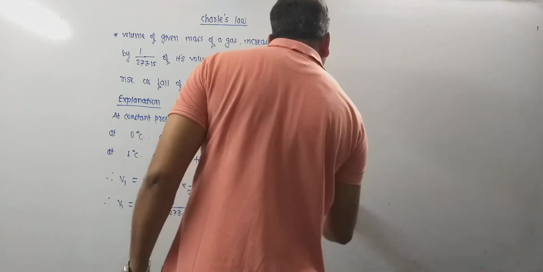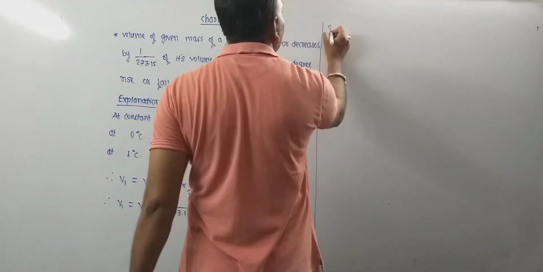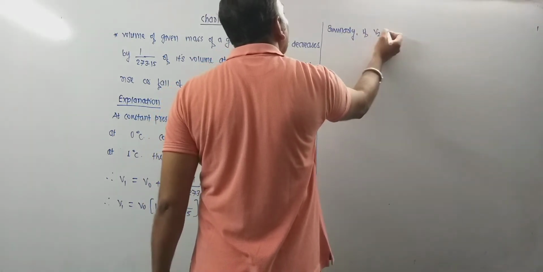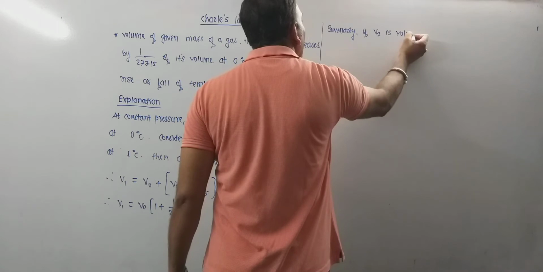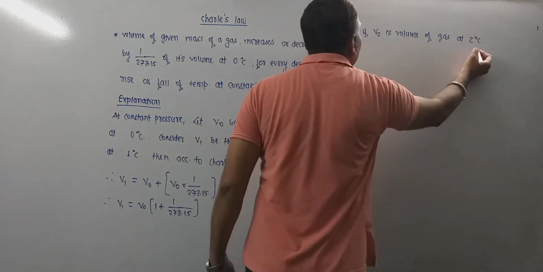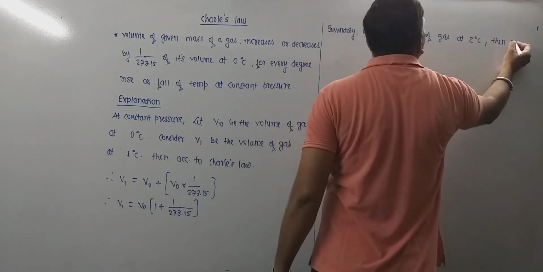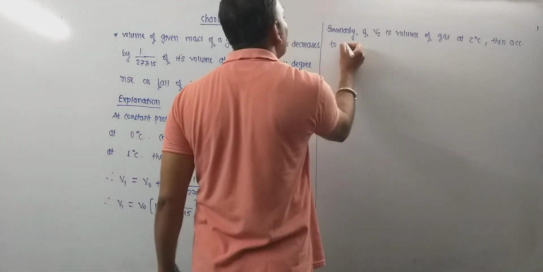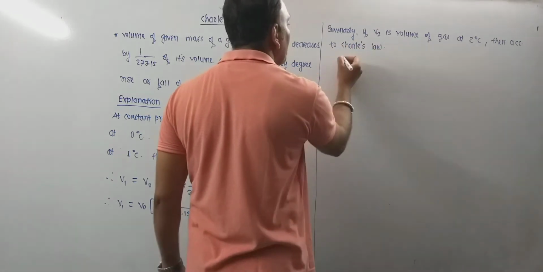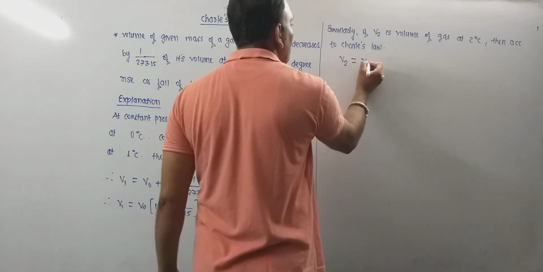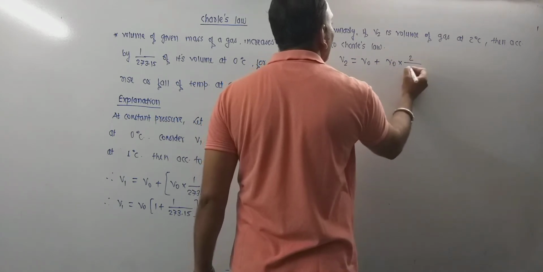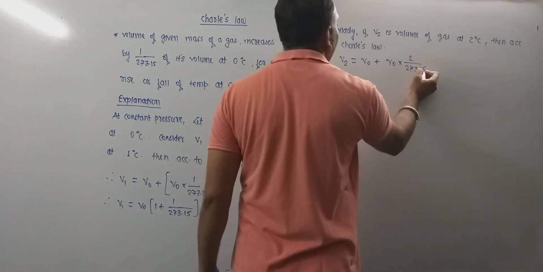Similarly, if V2 is the volume of gas at 2 degrees Celsius, then according to Charles' law, V2 equals V naught plus V naught into 2 by 273.15.